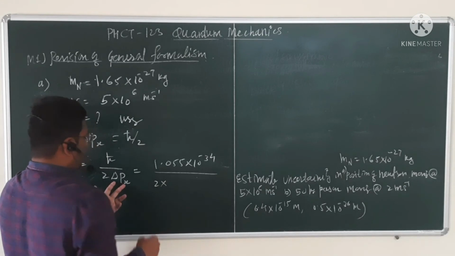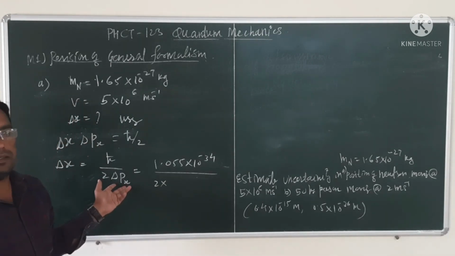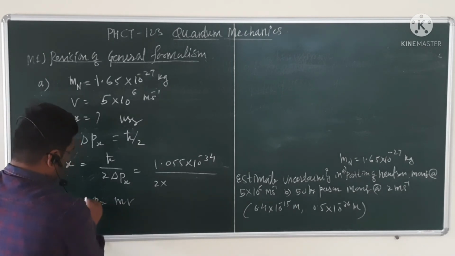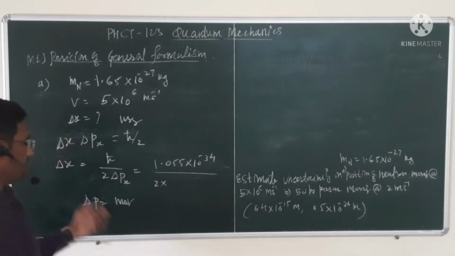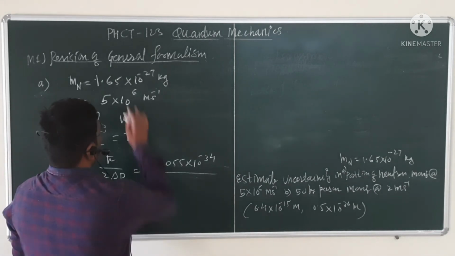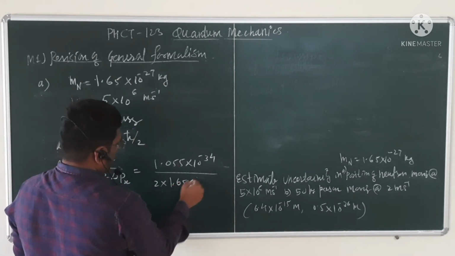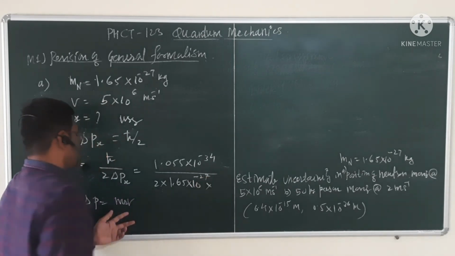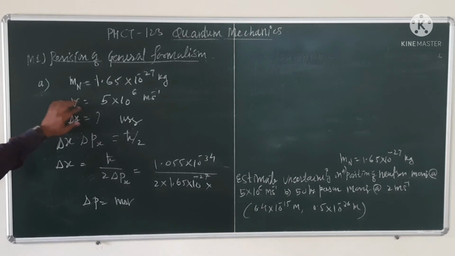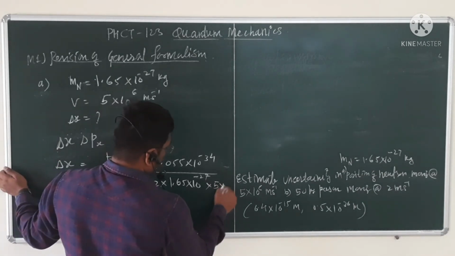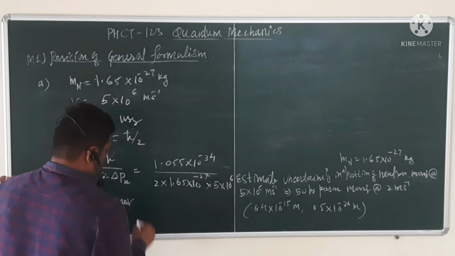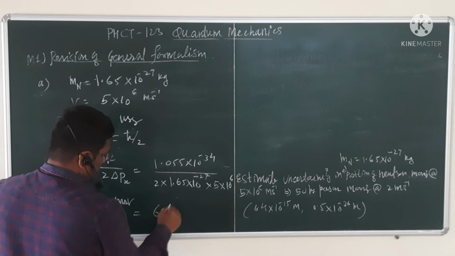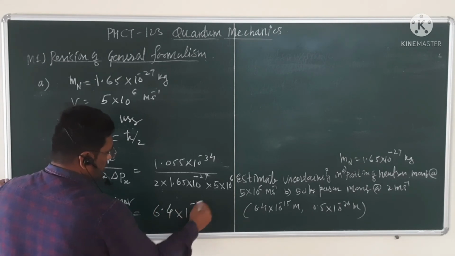Divided by 2 times, now we know that p is the momentum. Momentum is mass times velocity, so delta p is m times delta v. Here the mass m is 1.65 times 10 raised to minus 27, and delta v is the uncertainty in the velocity, which is 5 times 10 raised to 6. If you solve this using a calculator, you will get the answer 6.4 times 10 raised to minus 15 meter.